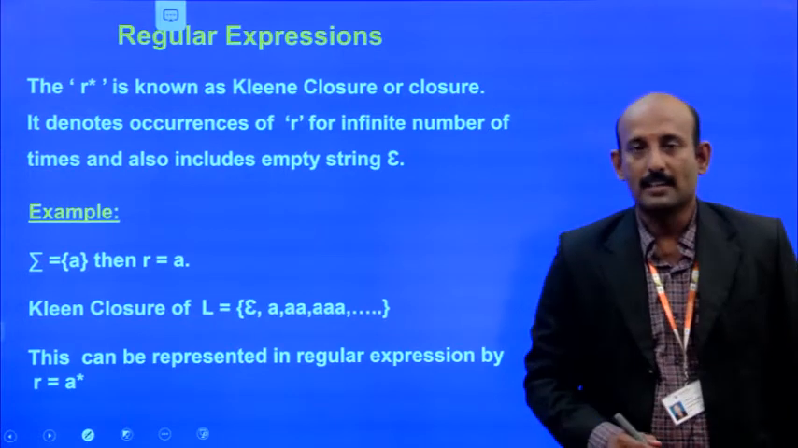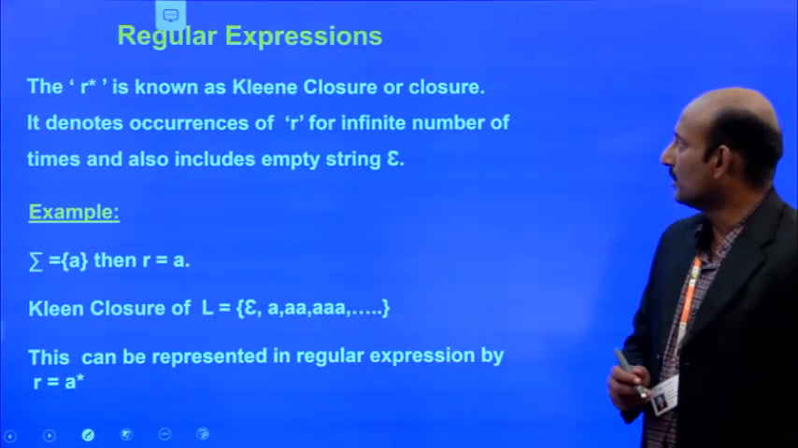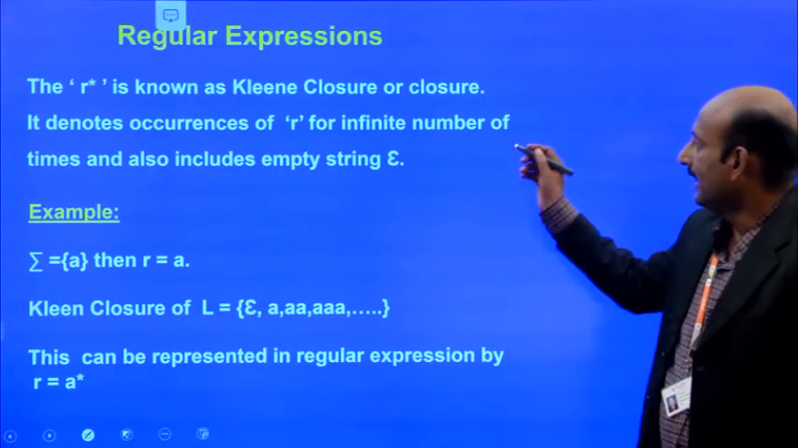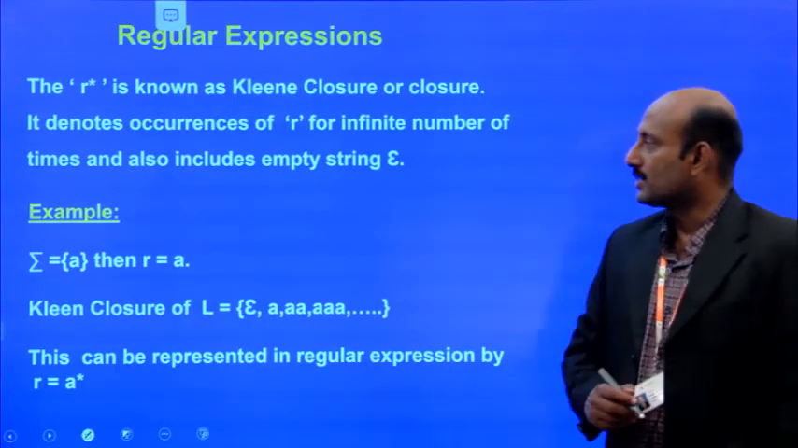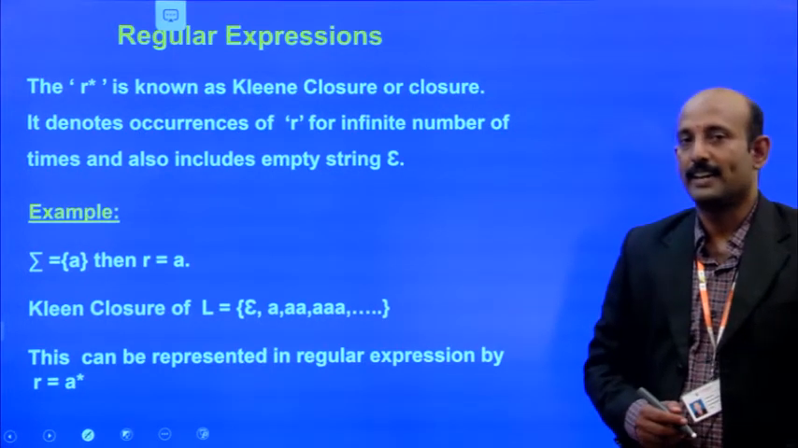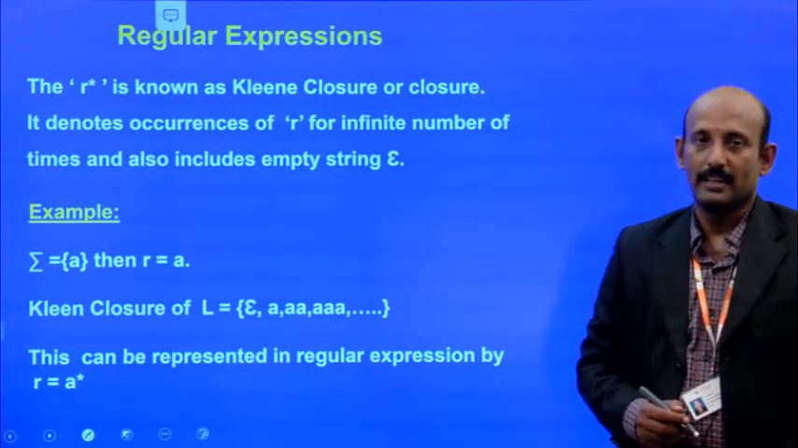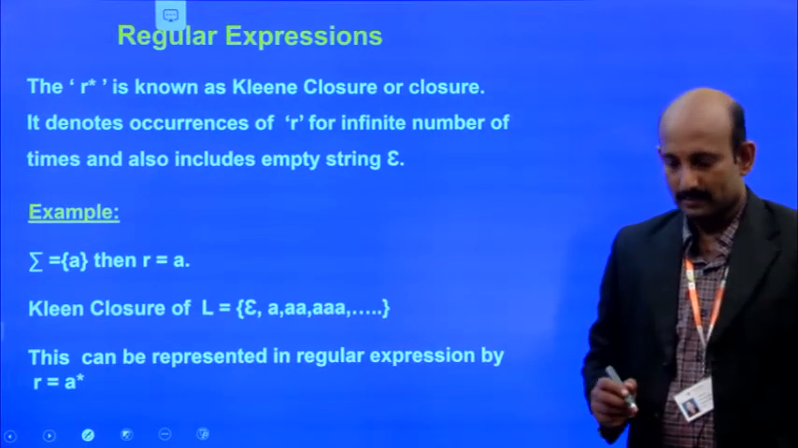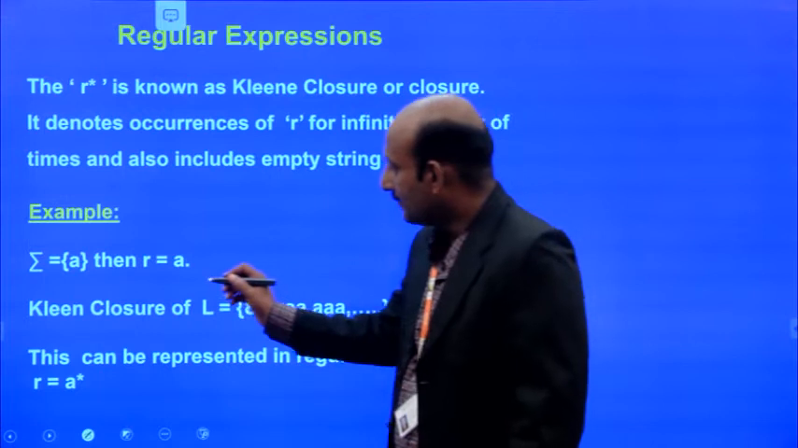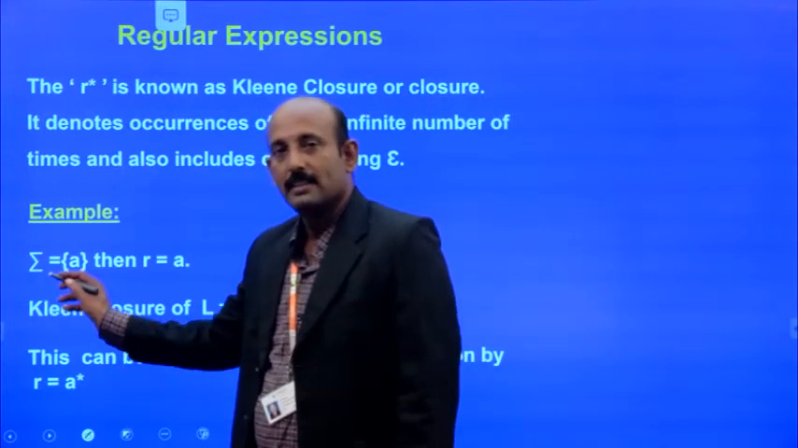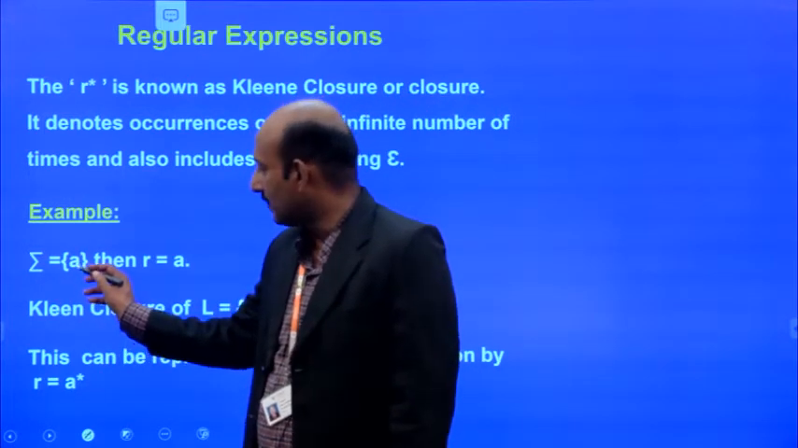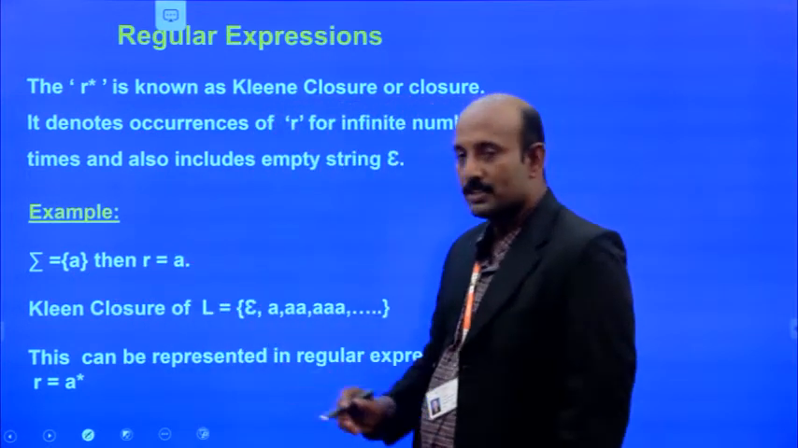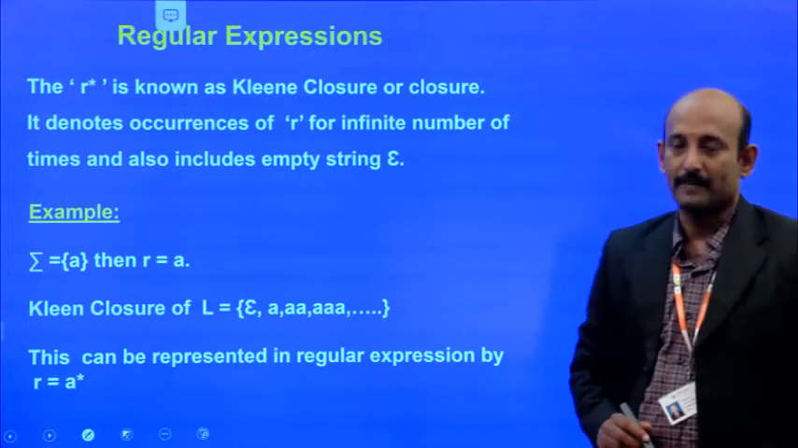Now, R star is the Kleene closure. It denotes the occurrences of R an infinite number of times, also including the epsilon transitions. For example, sigma is an alphabet that contains A. Then the regular expression is R equals A.